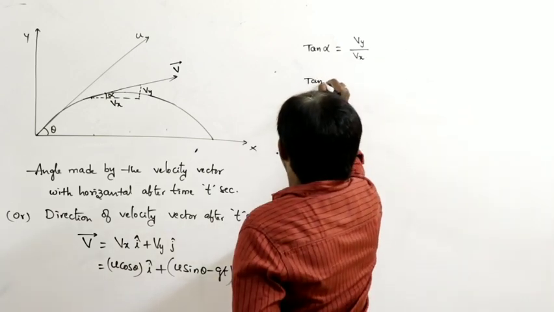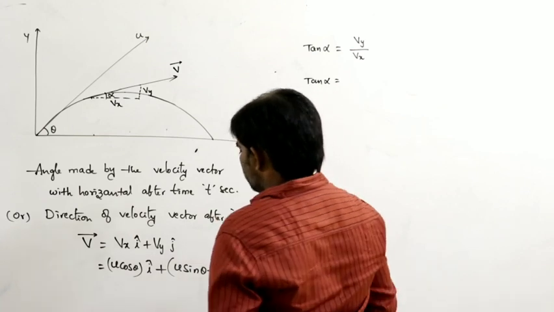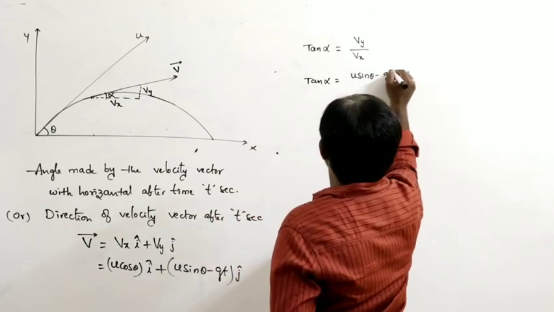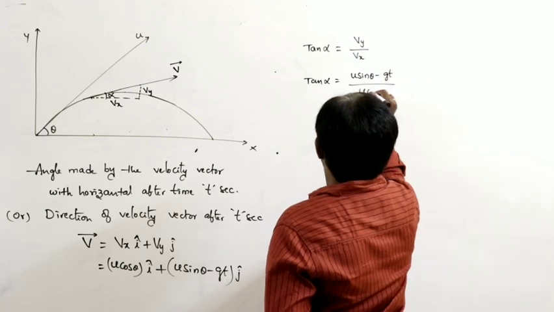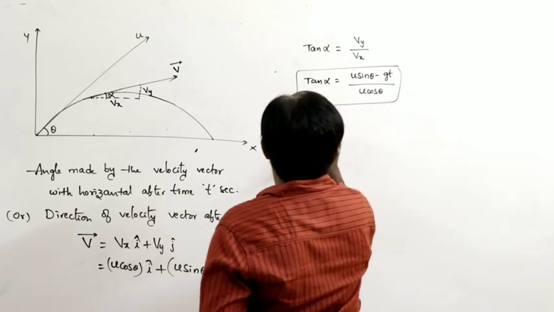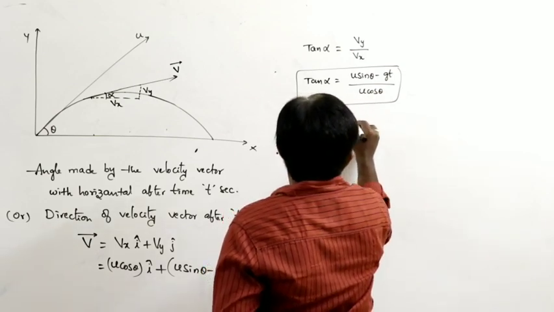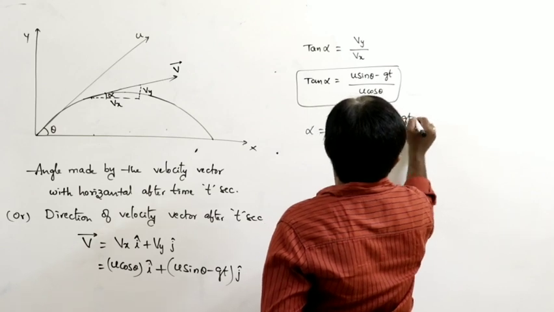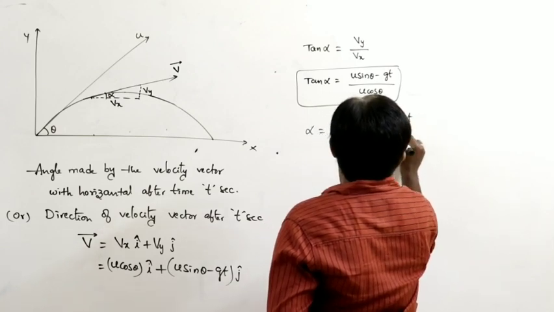What is Vy? u sin theta minus gt divided by u cos theta. So alpha can be written as tan inverse of u sin theta minus gt by u cos theta.